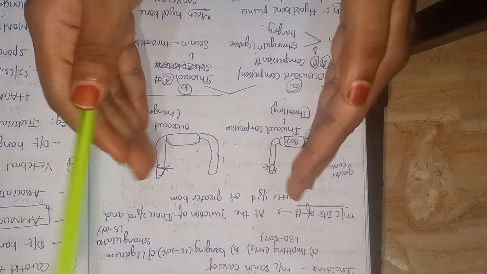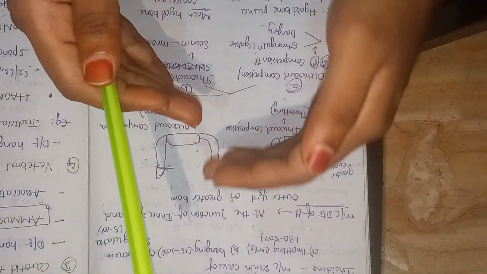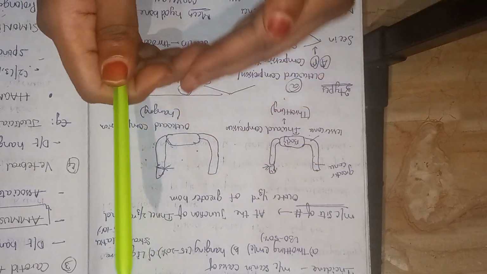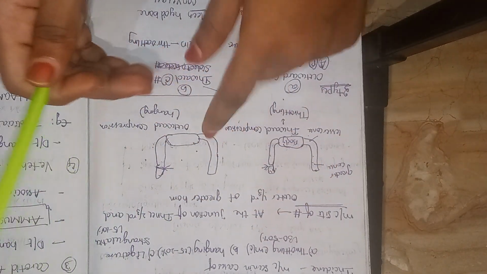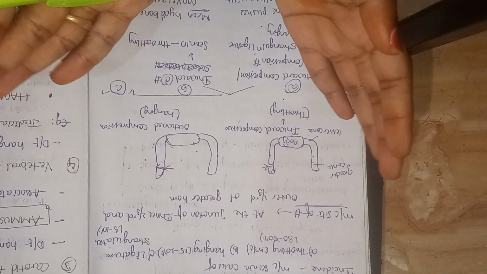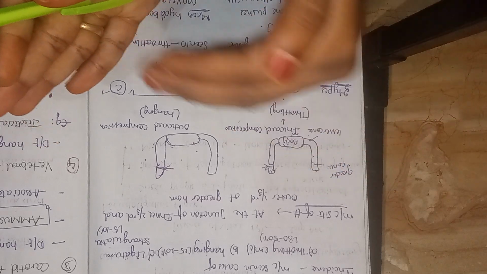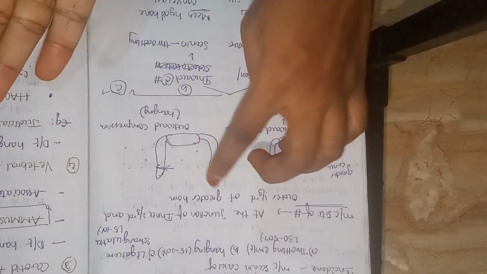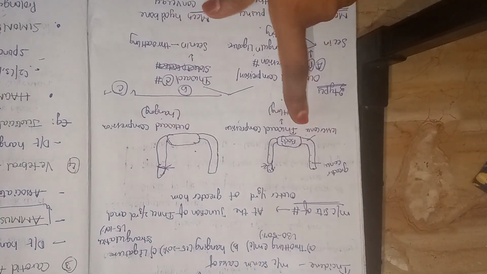Because of convergence, the outward force is more, so it will break inward. This is called inward compression. If there is divergence of the greater horn, the inward compression is more, so it will break outward. So it is called outward compression.